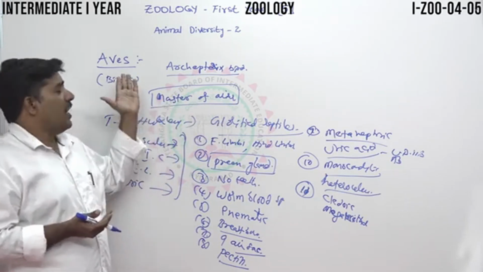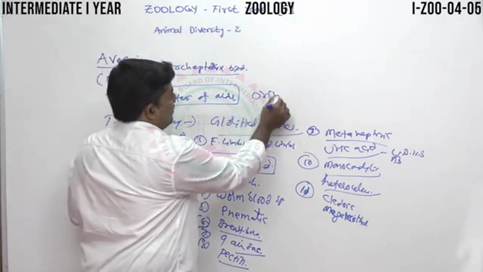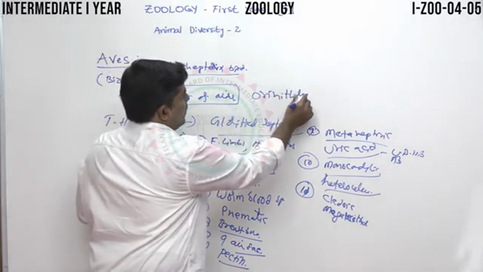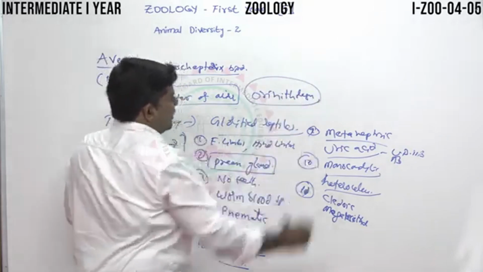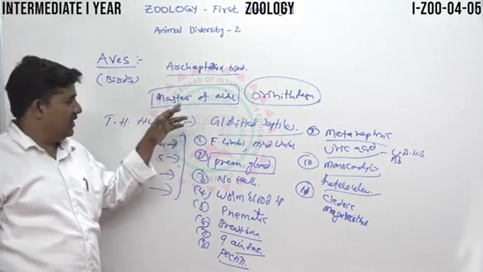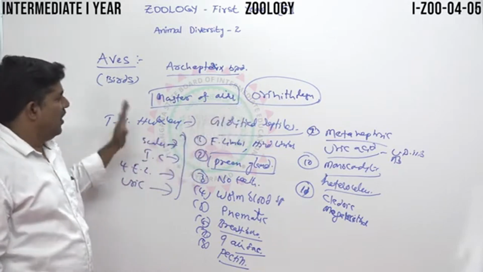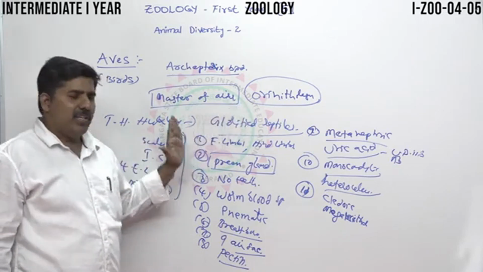So the study of birds is called ornithology. Dr. Salim Ali is a famous Indian ornithologist. Ornithology. Now we discuss some important general characters.